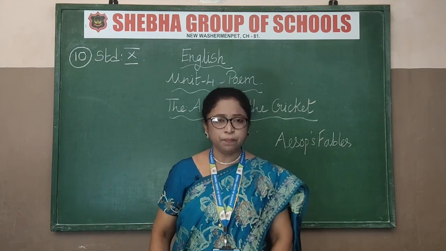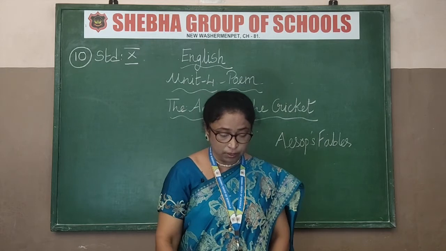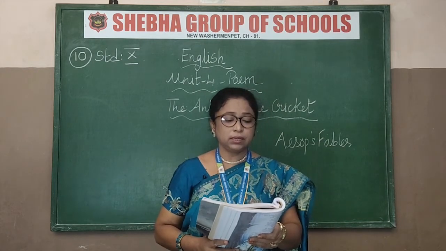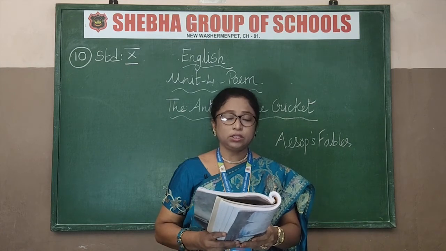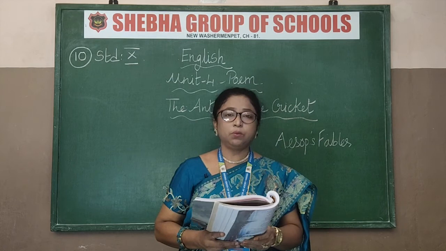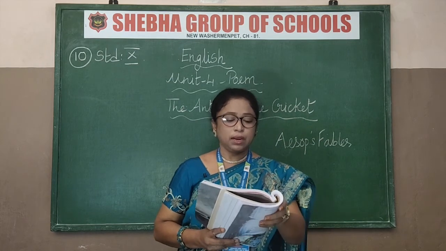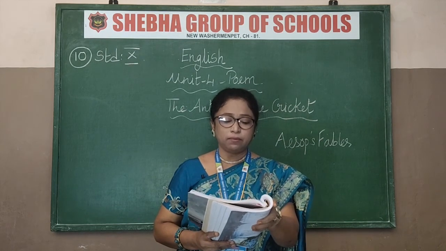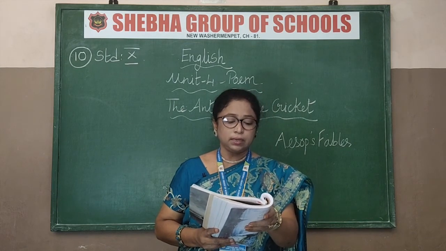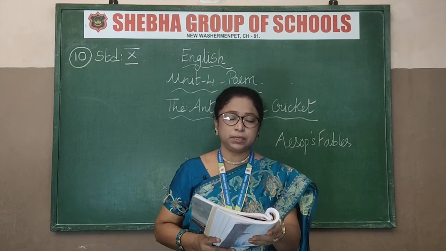Okay, so this poem, Aesop's fables. I'll tell you a little about Aesop. Aesop's fables is a collection of fables, that is stories, credited to Aesop. Who was he? A slave and a storyteller, believed to have lived in ancient Greece between 620 and 564 BC.